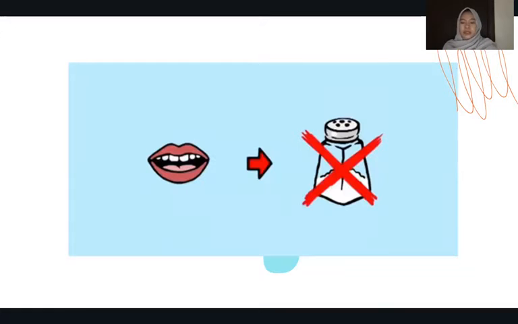Another common mistake is to think that salts are tasty. Again, this is very wrong. Some salts taste bitter and some even taste sweet like candy.